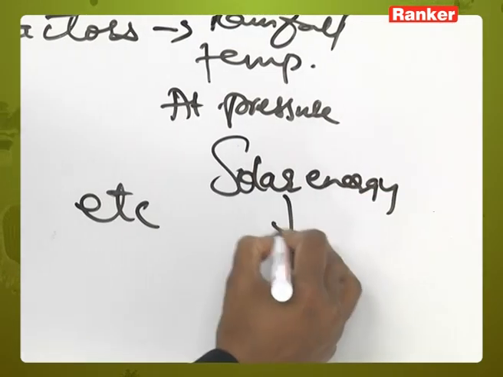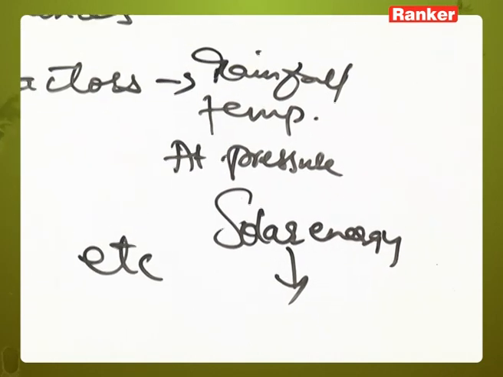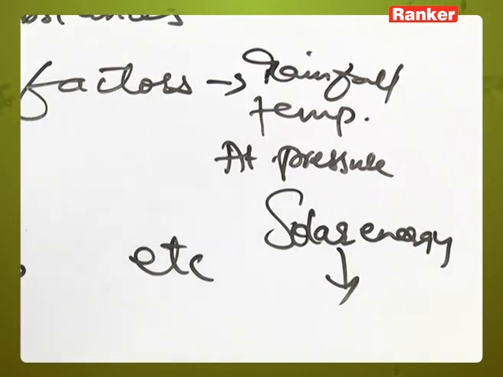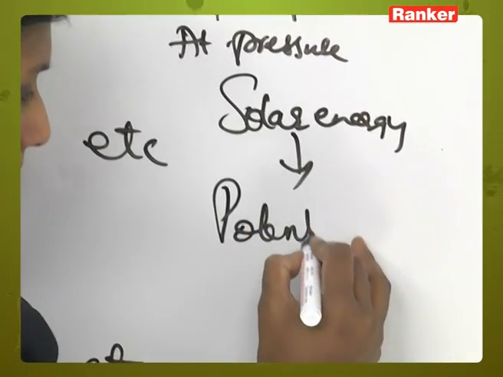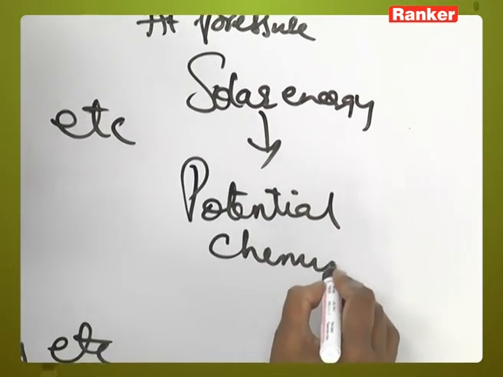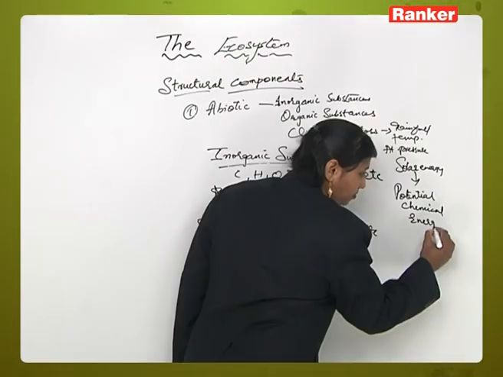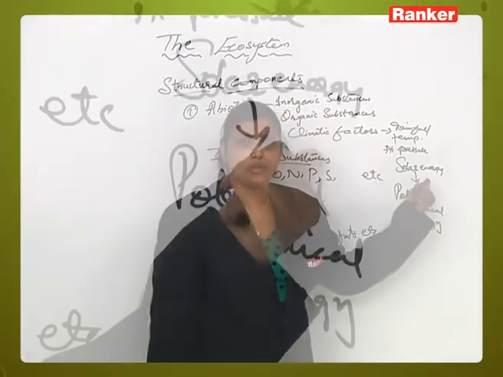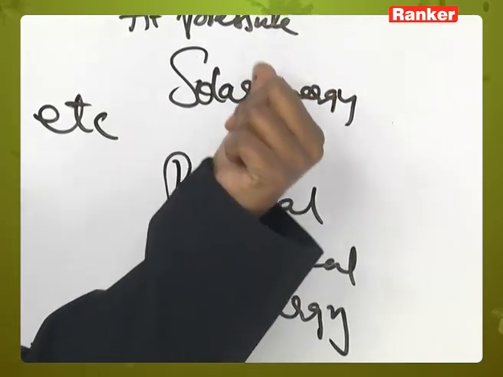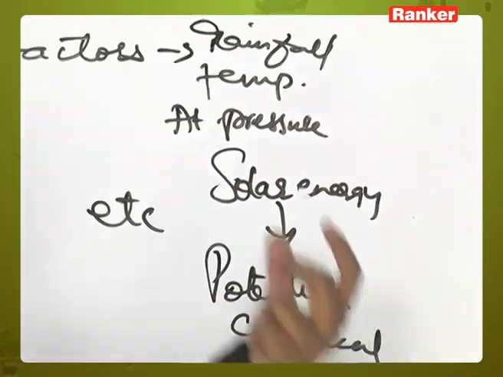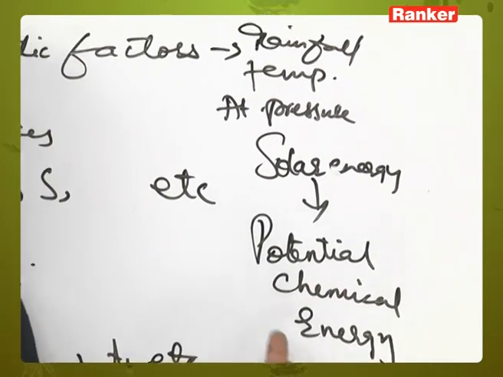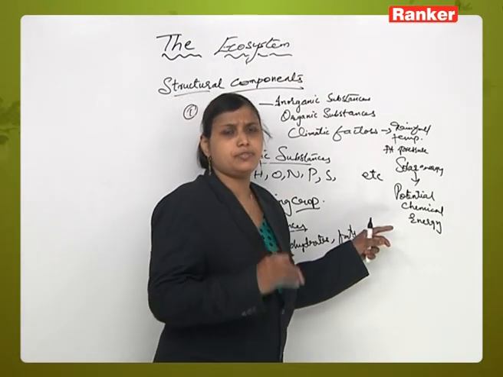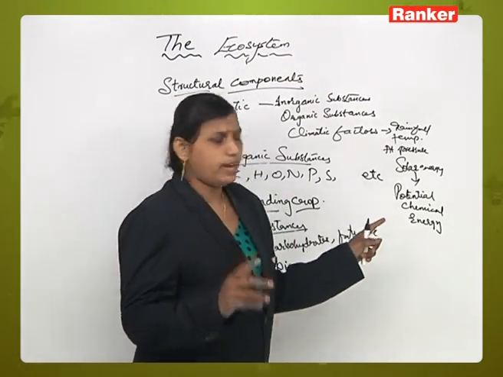So here the trapping of solar energy from the sun and converting it into potential chemical energy, right. So for any ecosystem to get energy, the whole source will be the solar energy. Solar energy we get from the sun, and it is transferred to a potential chemical energy, and this chemical energy is sent to different trophic levels for the fulfillment of the energy required for an ecosystem.